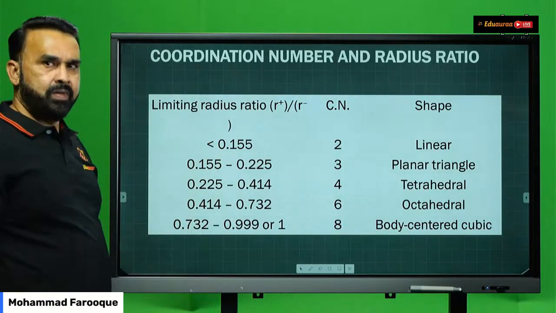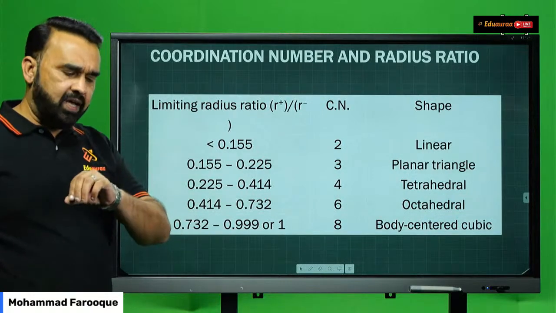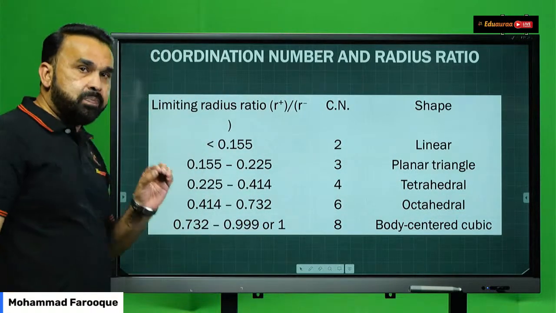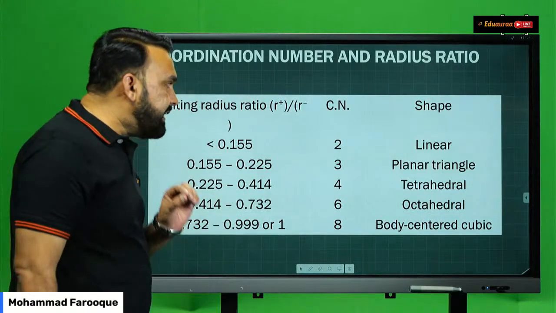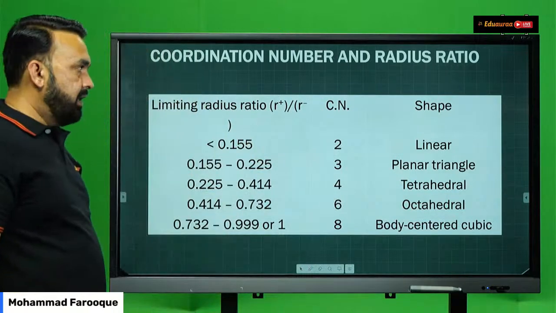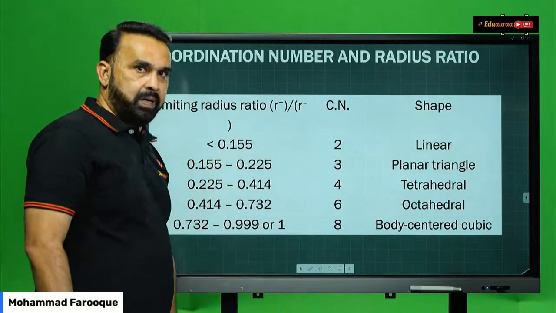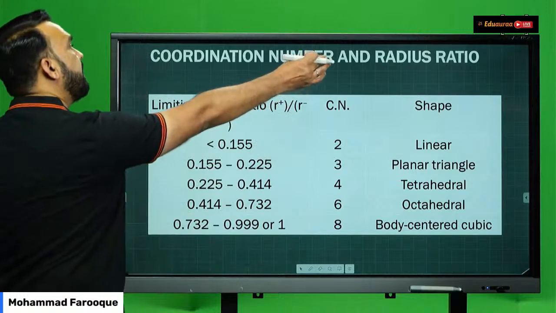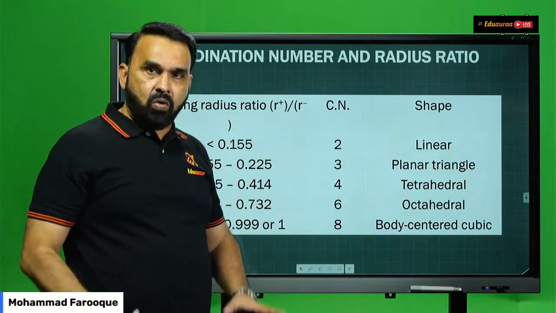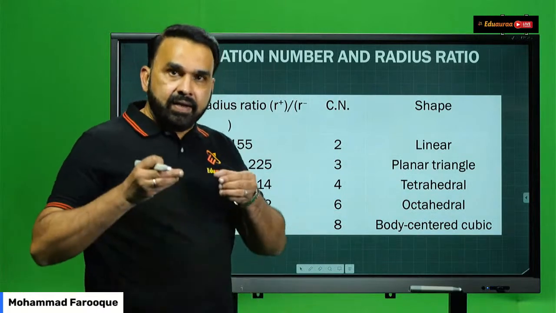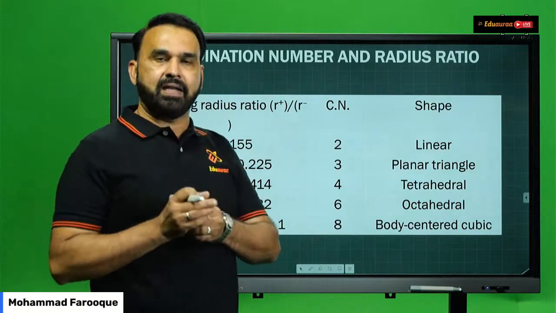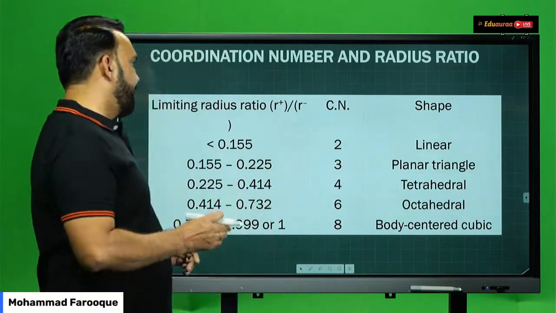Now, when it comes to ionic crystals or ionic solids, students, in specific, you can identify the shape of the ionic crystal. You can know its coordination number based on the radius ratio. What is coordination number? Coordination number is the number of equidistant neighboring atoms or particles present in a unit cell.